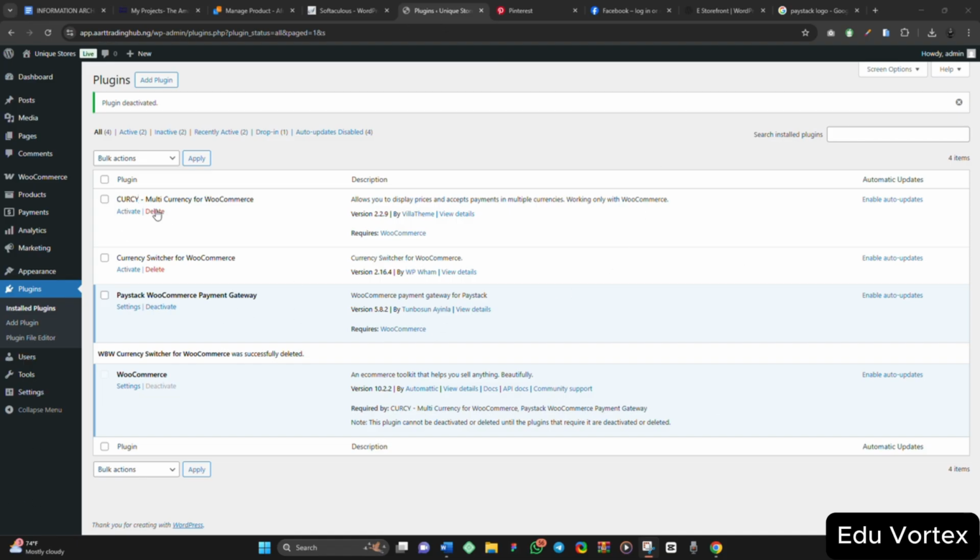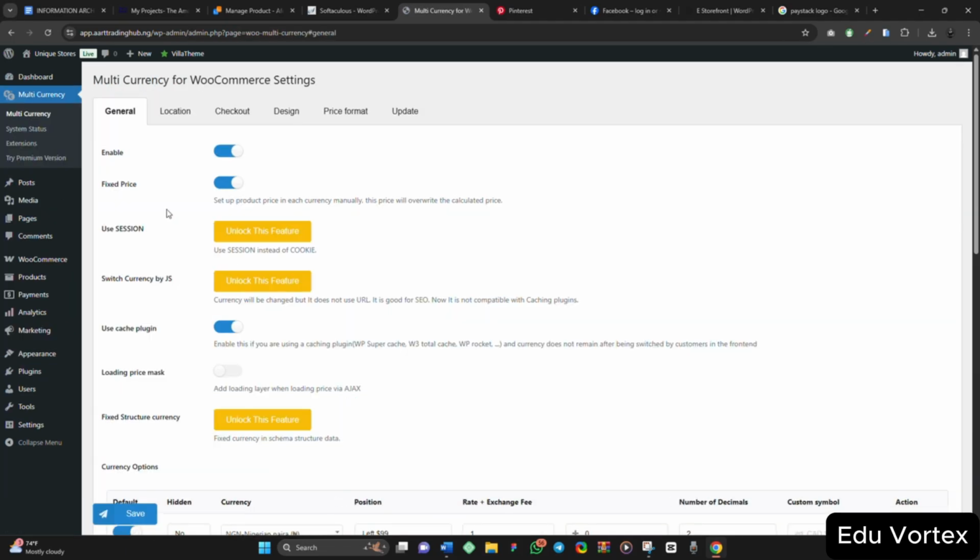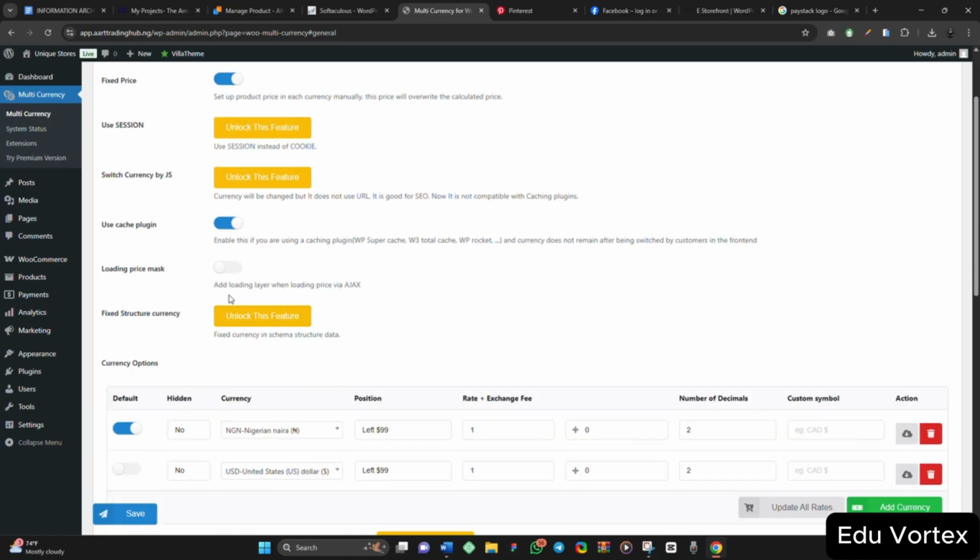This QURCY multi currency for WooCommerce. All you need to do is click on activate to activate it. I have already installed it. So for this plugin, multi currency for WooCommerce, click on settings to set it. Here in general, we have enabled it. Fixed price: set up product price in each currency manually. This price will overwrite the calculated price.